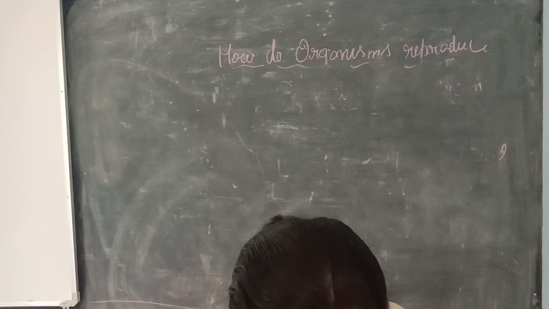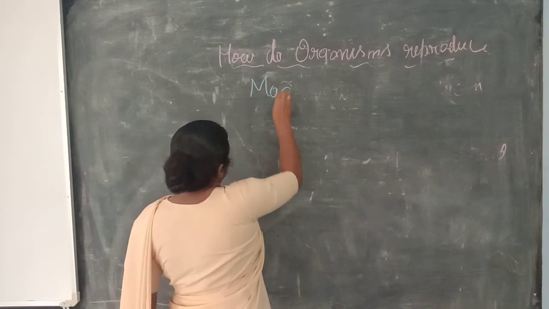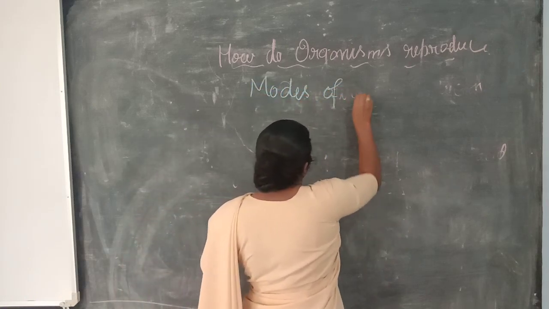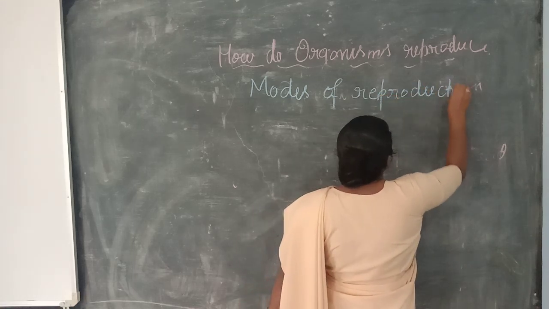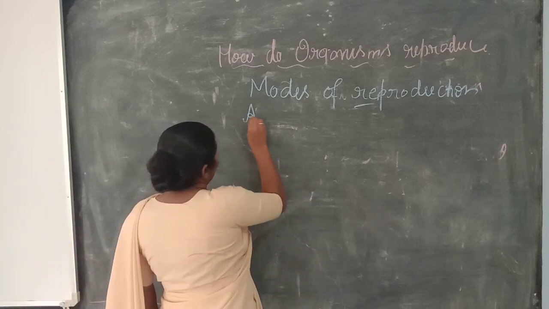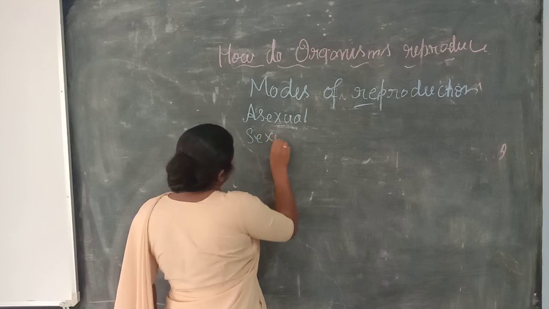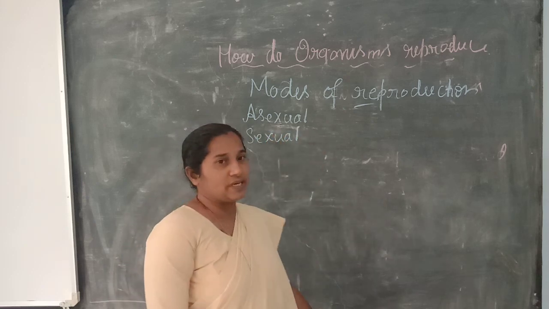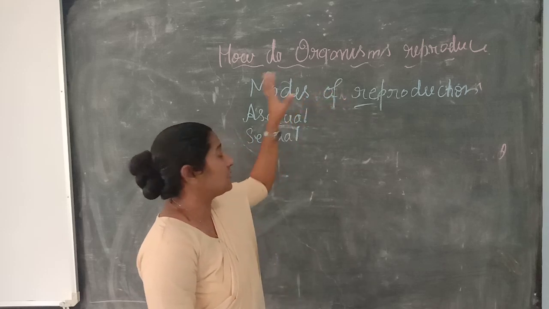We are going to study the modes of reproduction. So remember, what are the modes of reproduction? How can you reproduce? There are two modes of reproduction. One we call the asexual reproduction and the second one we call the sexual reproduction. So students remember, modes of reproduction take place in two ways.